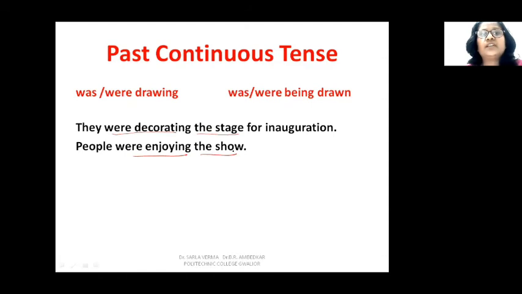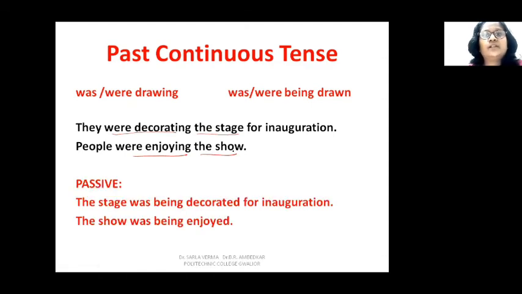So let us see what the answers are for passive voice of these past continuous tense sentences. The first sentence, passive reads, the stage was being decorated for inauguration. People were enjoying the show. The show was being enjoyed.